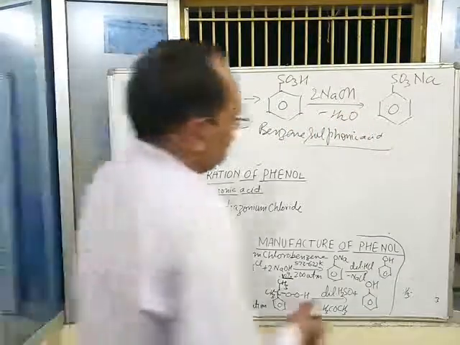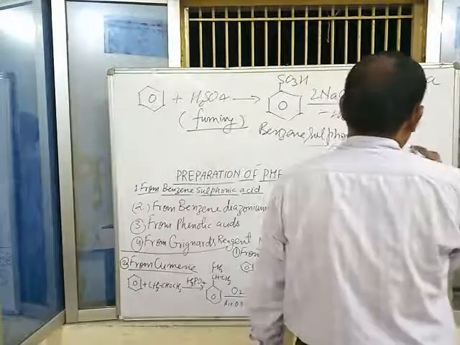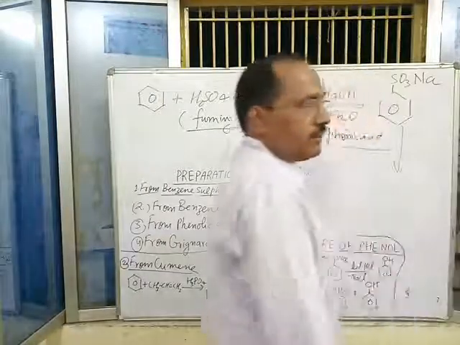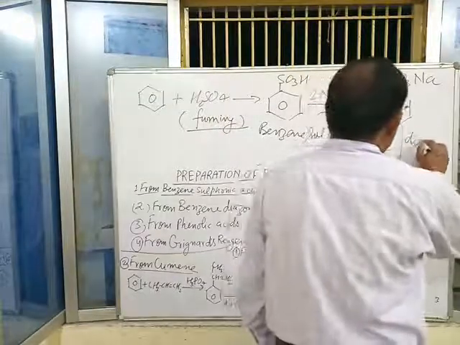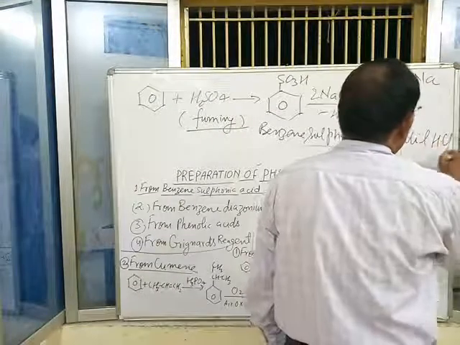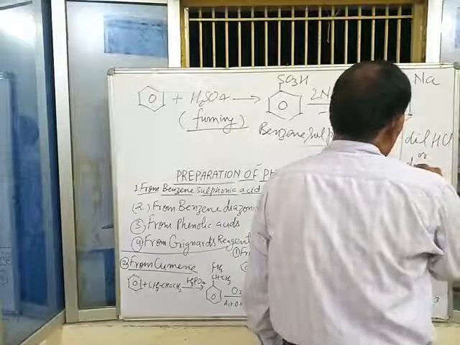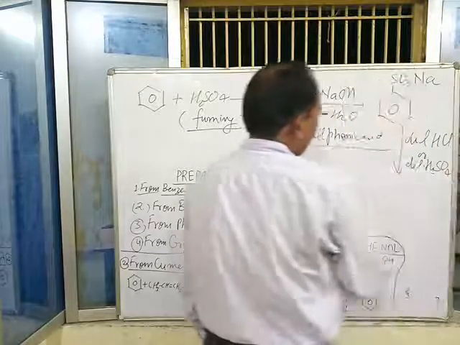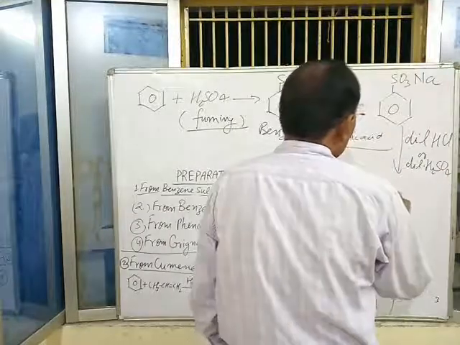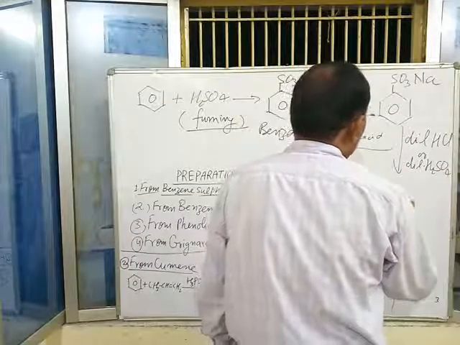This on hydrolysis with dilute mineral acid, like dilute HCl or dilute H2SO4, gives phenol.